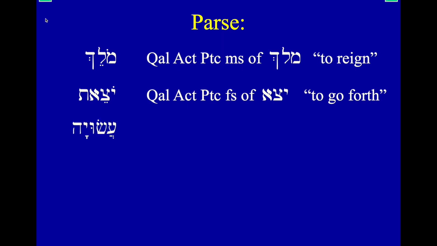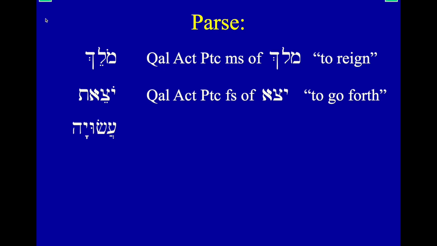Another example here. This one looks very strange, I'll admit, but just sound it out and you'll get it, I think. Asuya. Now, do you recognize any of these letters that would form a root? Like maybe the ayin and the sin, those are strong letters, so they won't go away. Then you have a vav made into a shureq and a yod that comes right after it, and then you have a hey at the end. Now just imagine, what if it's the ayin and the sin and then the hey together? Asa. Do you know that?